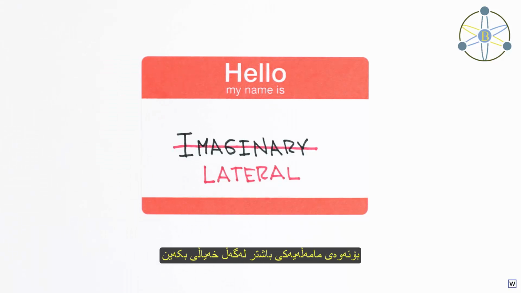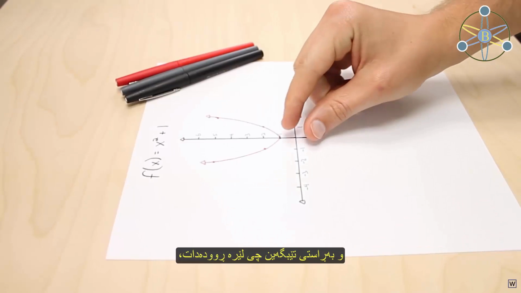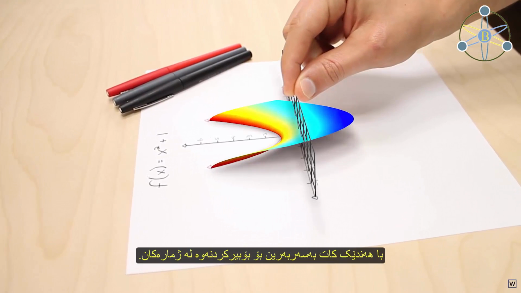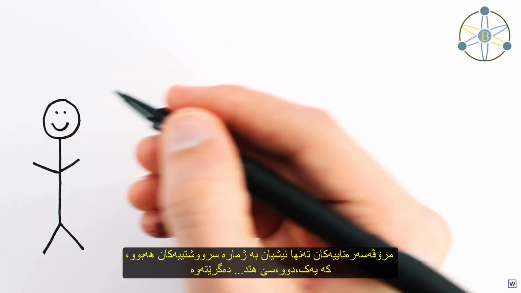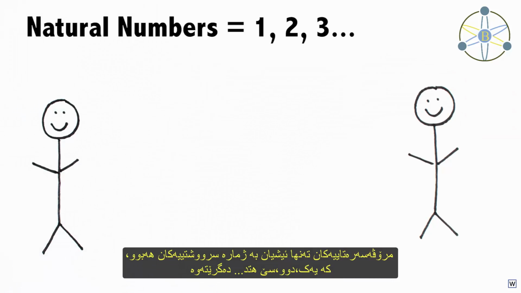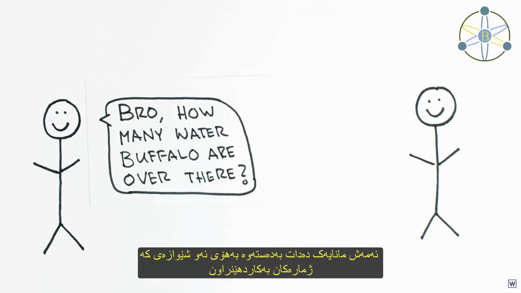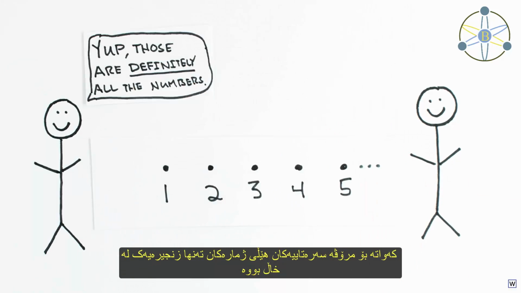To get a better handle on imaginary, I mean lateral numbers, and really understand what's going on here, let's spend a little more time thinking about numbers themselves. Early humans really only had use for the natural numbers, that is 1, 2, 3, and so on. This makes sense because of how numbers were used. So to early humans, the number line would have just been a series of dots.